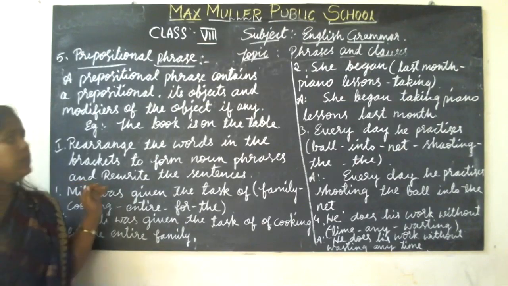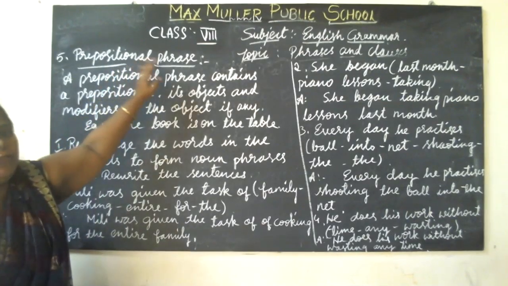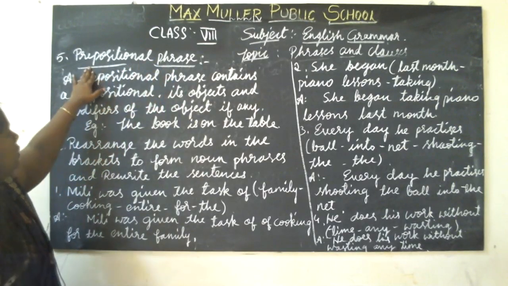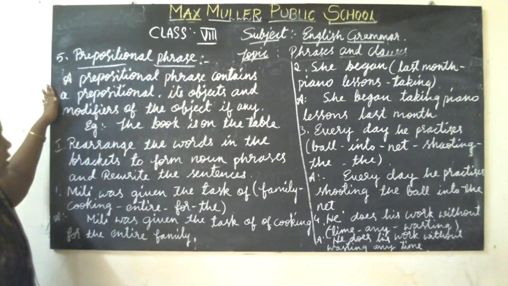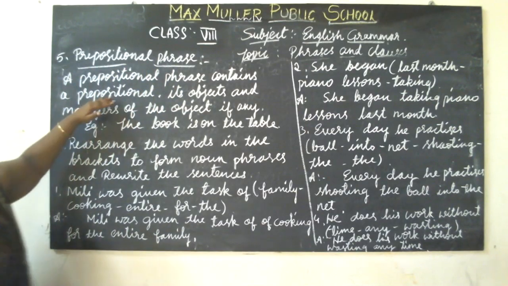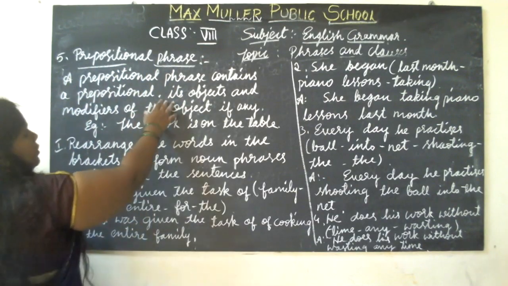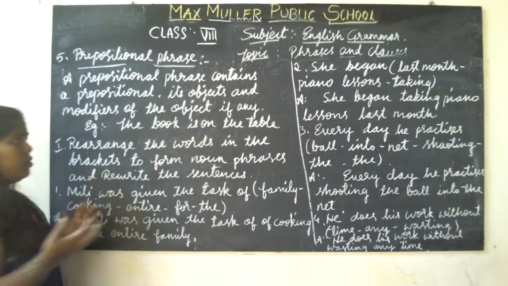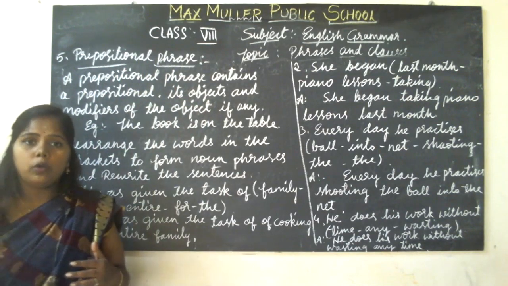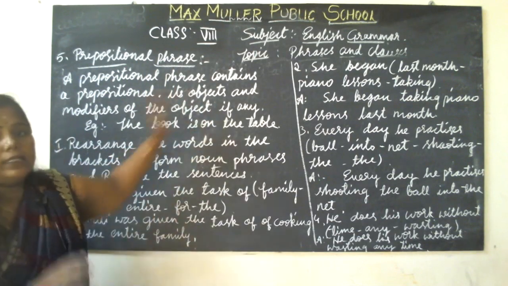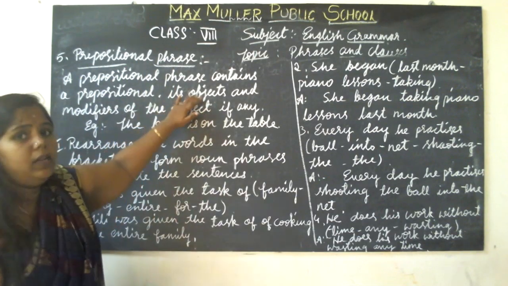So the next one is the prepositional phrase. The fifth one is the prepositional phrase. A prepositional phrase is a phrase that contains a preposition, its object, and modifiers of the object, if any. It just modifies the object. If it is there, in a sentence it will modify the object.